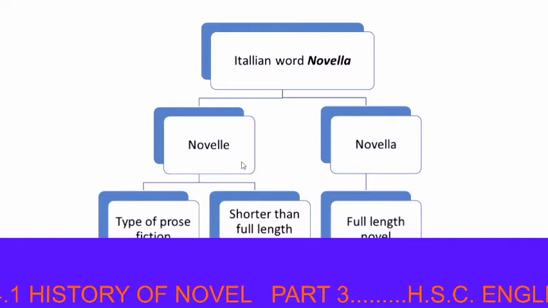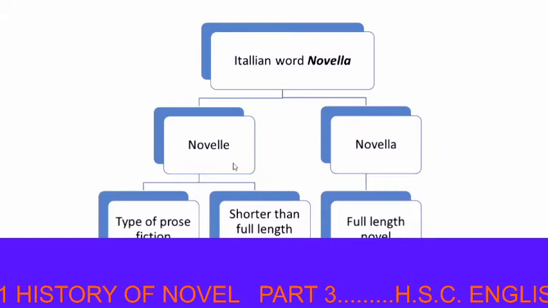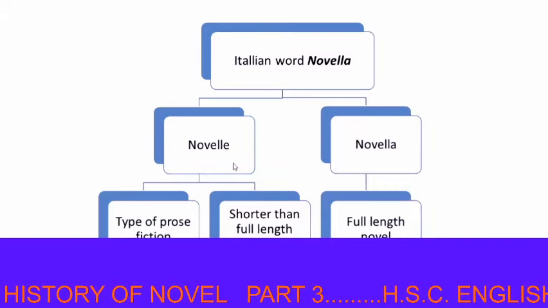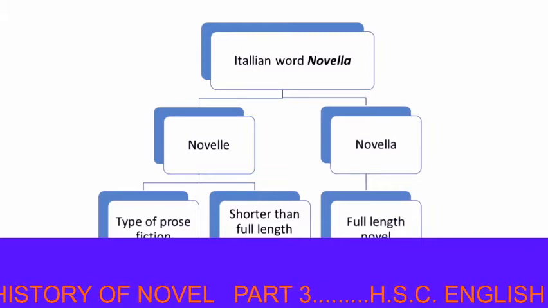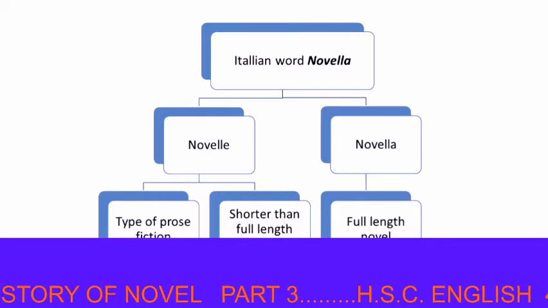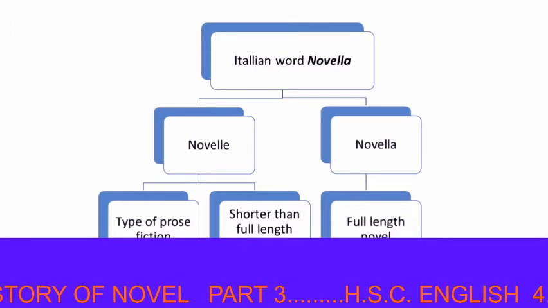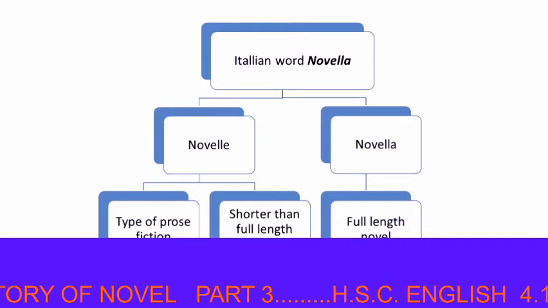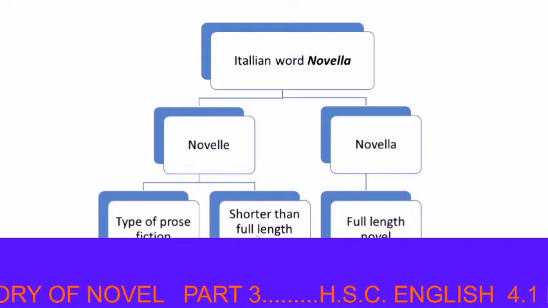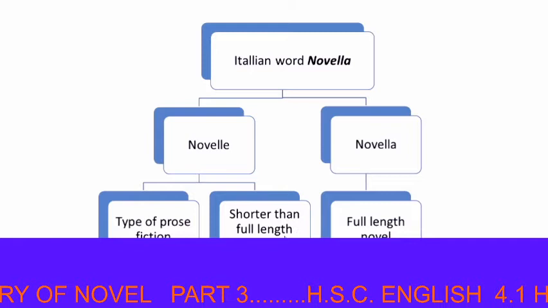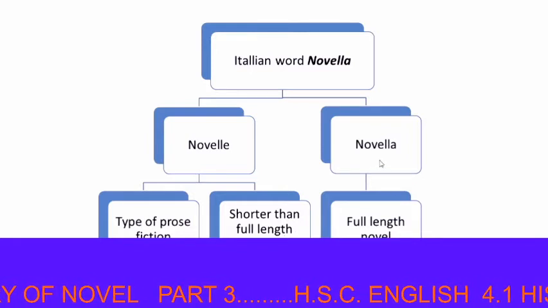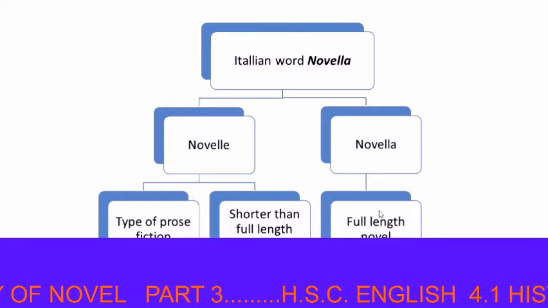Now, novelle. Novelle is a type of prose fiction. It is shorter than a full-length novel. And the novella is a full-length novel.